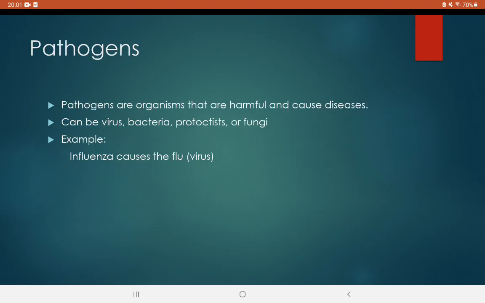Then lastly, pathogens. What are pathogens? Pathogens are organisms that are harmful and cause diseases. They can be a virus, bacteria, protoctist, or fungi. For example, influenza, which causes the flu, is a virus.